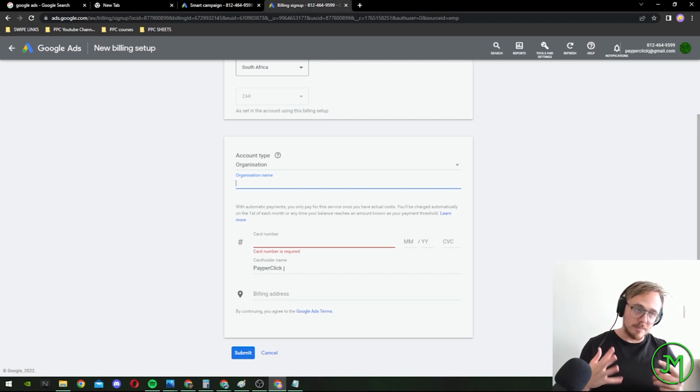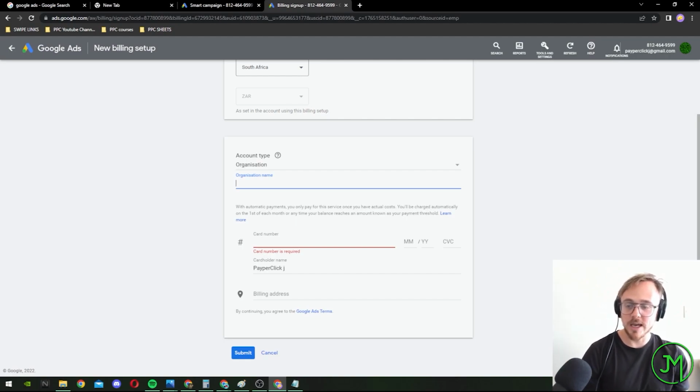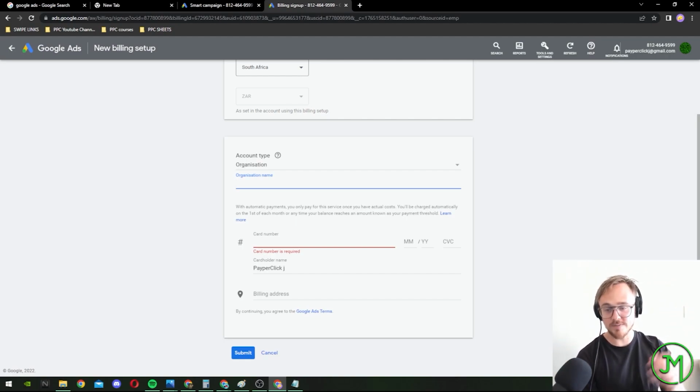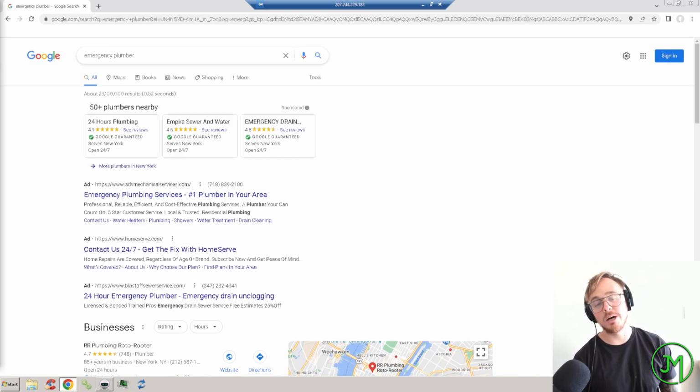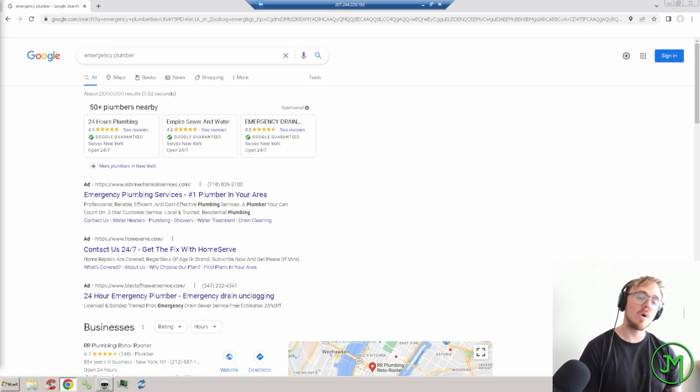So if your plan is to spend like $20,000 on ads every month, but your limit is only $5,000, you need to get this adjusted. Now let's look at the different types of Google ads, how you can go about advertising your business or your client's business all on the front page of Google and letting Google take your money. And obviously we're going to be trying to avoid Google taking as much money as we can.